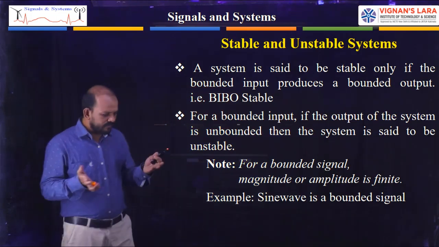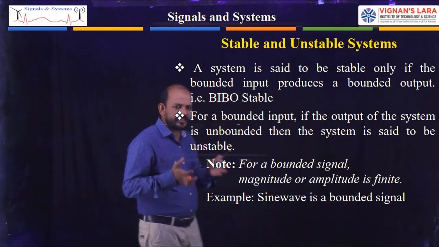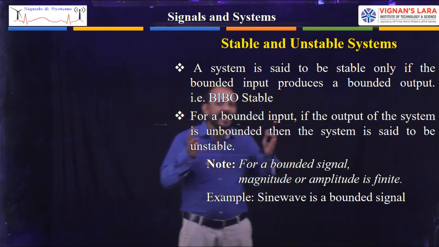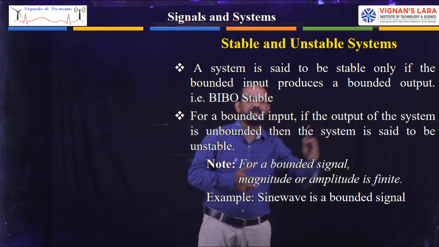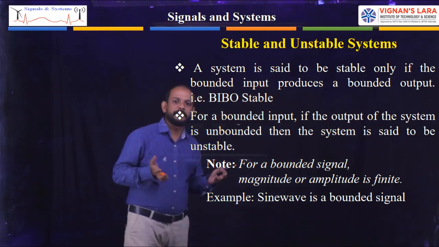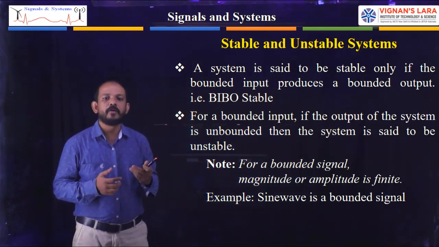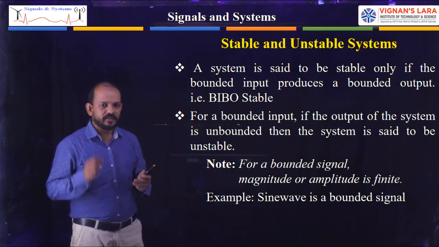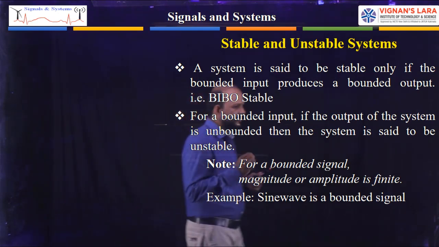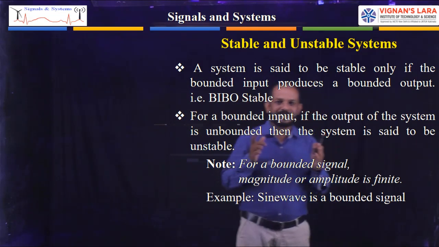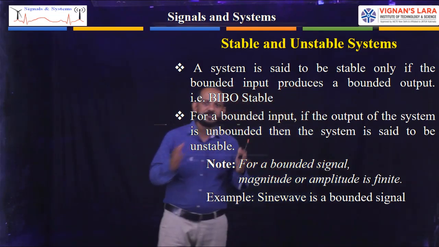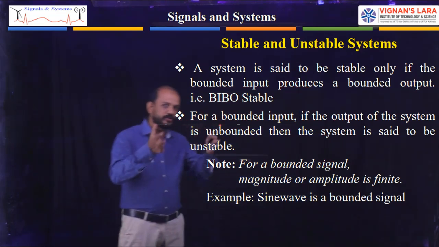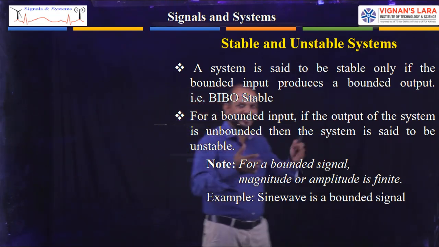If the magnitude of the signal is not finite, that is, if the magnitude of the signal is infinite, then simply it is unbounded. Is it clear? A bounded signal means the magnitude of the signal should be a finite value, less than infinity.